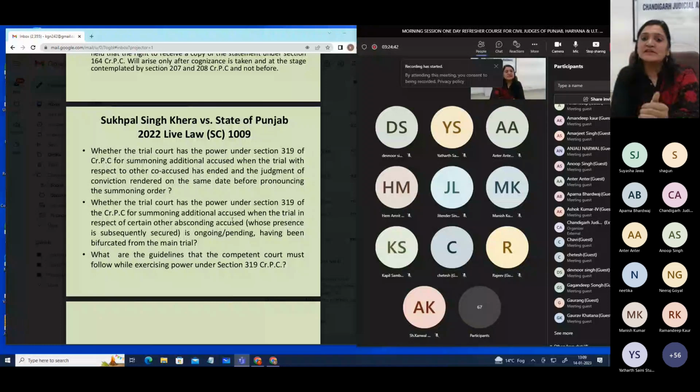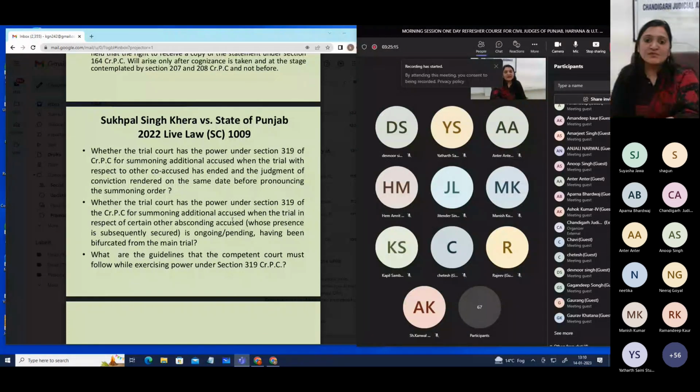They can bifurcate, saying that since this has come at the final stage, and the accused has already been convicted on the basis of evidence that has come on record, it will not be feasible to carry on the trial of the new accused along with these. Once the court comes to the conclusion that the trial should be bifurcated, then the court has the power to pass the order of sentence and to consign the file accordingly.